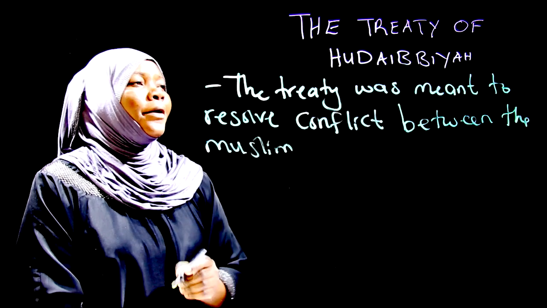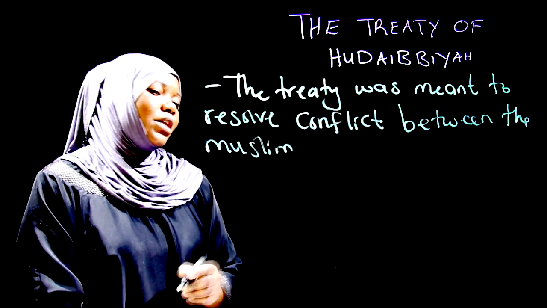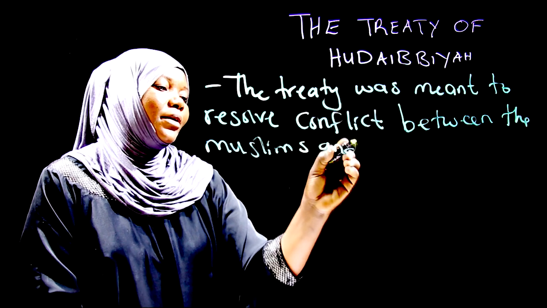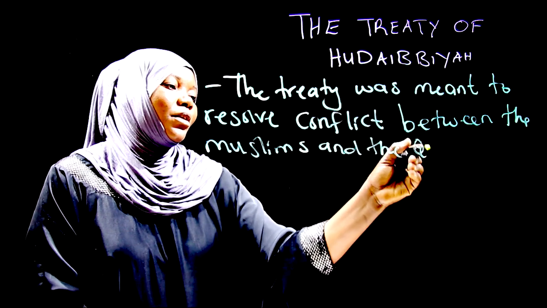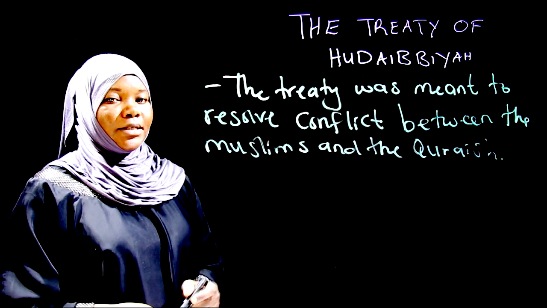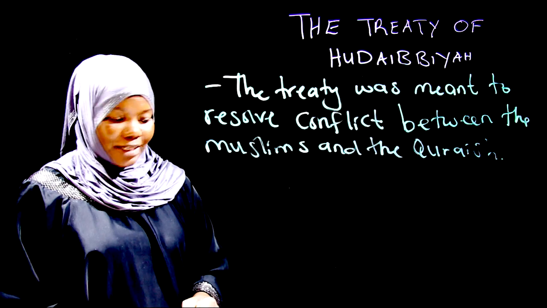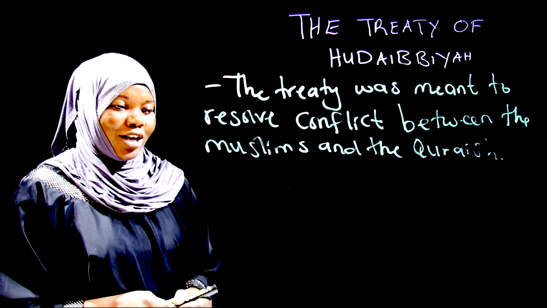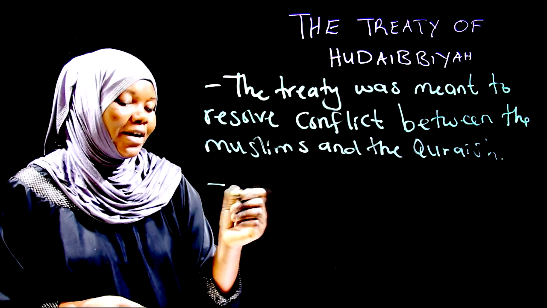That was the main reason for the treaty between the Muslims and the Quraysh. Which year did the treaty take place, my dear learners? Yes, the treaty took place in the 6th year after Hijrah.